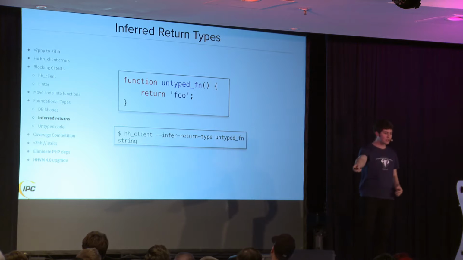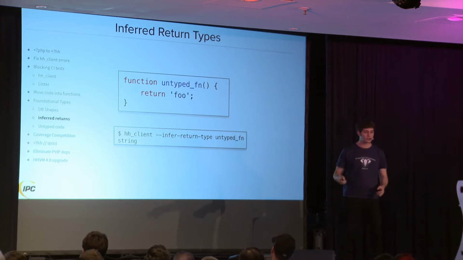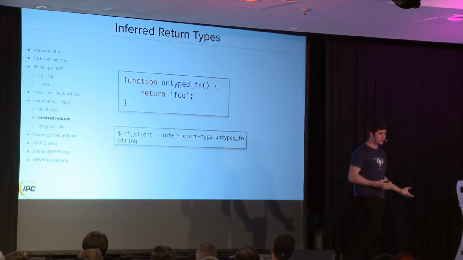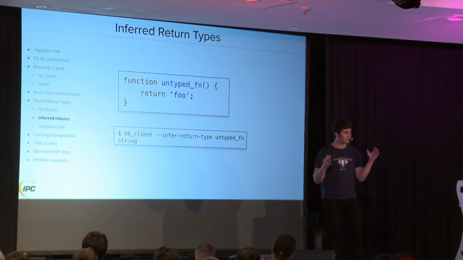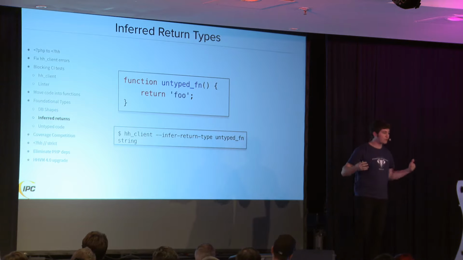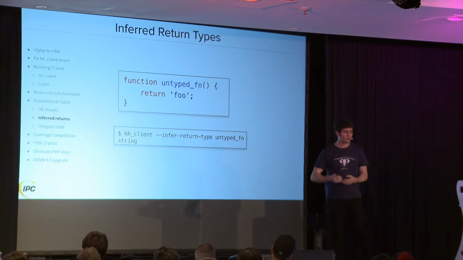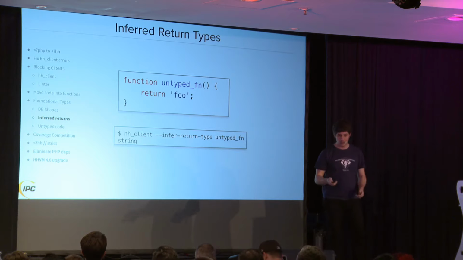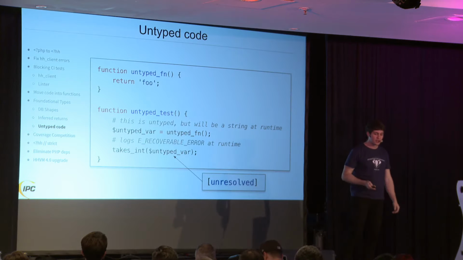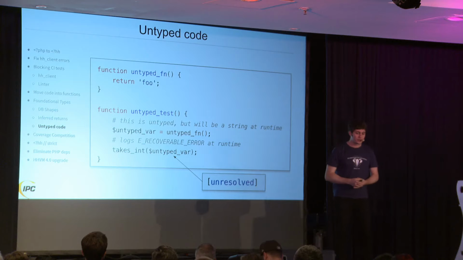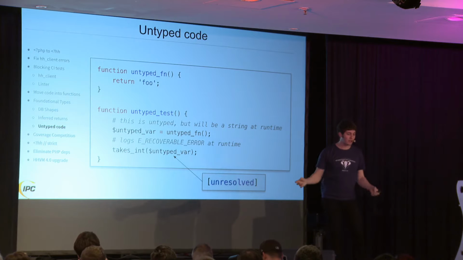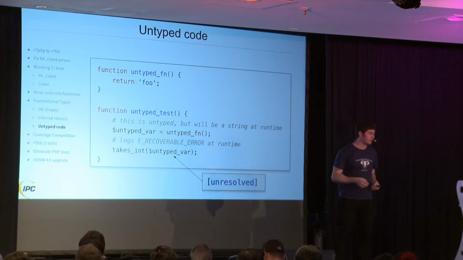We focused on return types first, not argument types. This is one of the things I learned doing this, because return types give you a type that's useful in all of the call sites, whereas argument types are kind of only helping you within the function's body. So you get more bang for your typing buck by focusing on return types first and argument types second. Both are still valuable. We really wanted to deal with these untyped functions because we learned very early on that there's a fundamental problem when you start adding types: any data that comes from an untyped function has an untyped value, an unresolved type, or the any type, which means you can pass it anywhere.